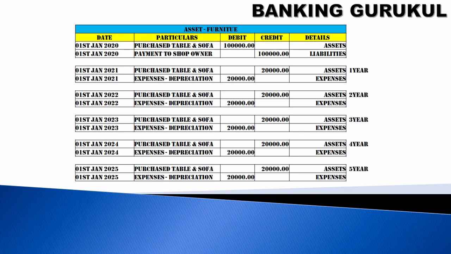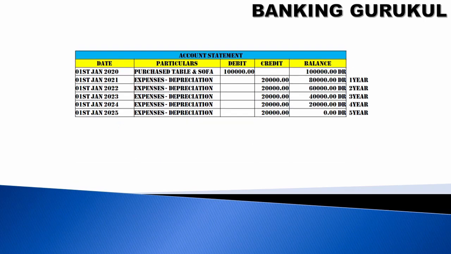You can see every year I calculated 20,000 on the asset purchase value. So after 5 years this asset value will become zero. You can see it in my statement also. In the account statement, first it shows debit 1 lakh rupees. Every year 20,000 is credited. So if you take the account balance in the fifth year, it becomes zero. So that is the straight line method.